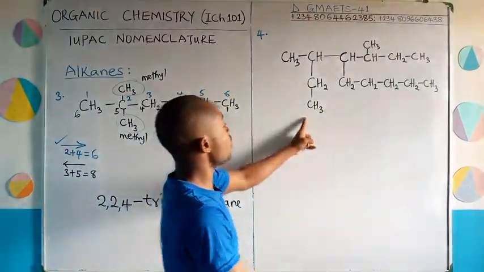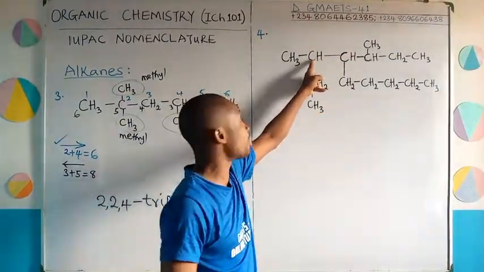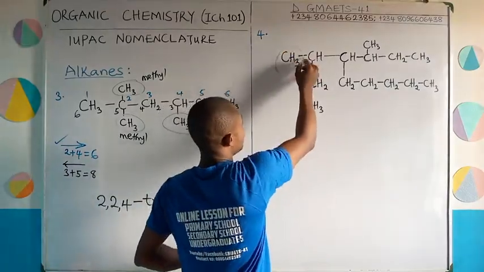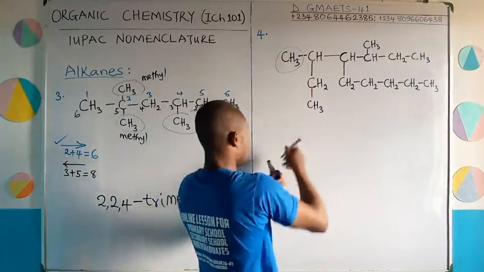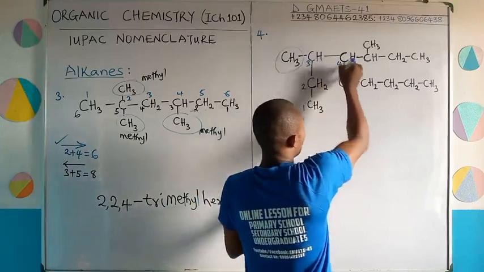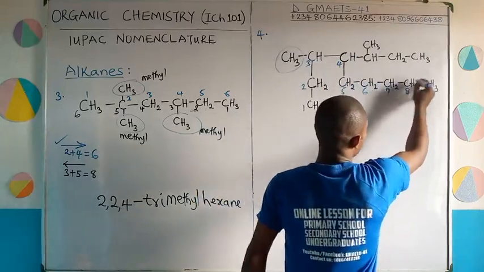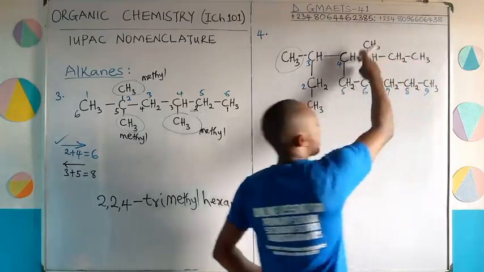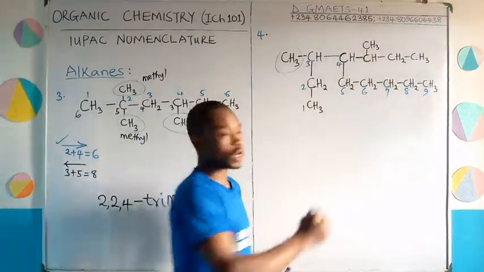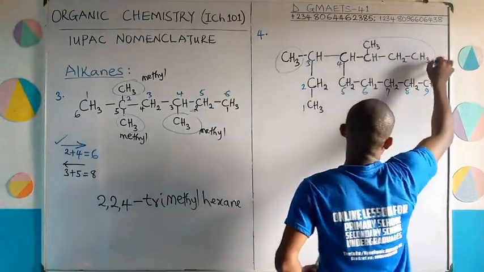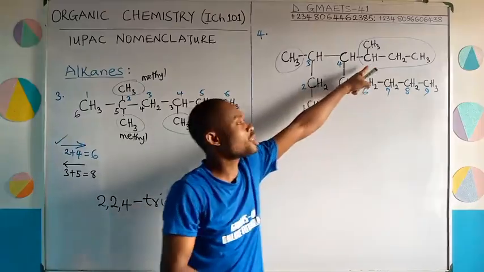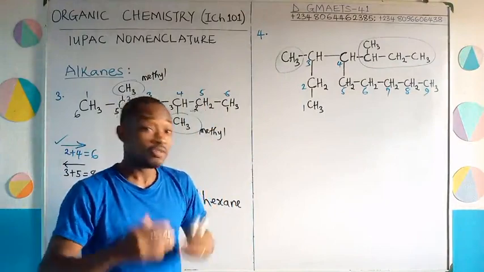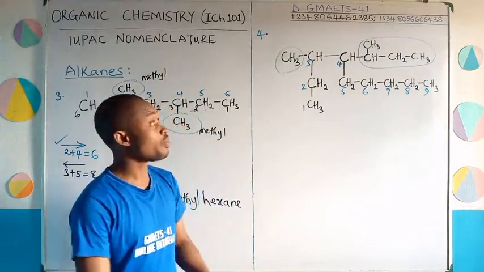Looking at this, if you go in this direction, 1, 2, 3, on the 3rd carbon atom you have your first attachment. Let me indicate the attachment. This is methyl, we know that already. Then 1, 2, 3, 4, 5, 6, 7, 8, and 9. You notice that I did not count any one of these as part of the parent carbon. Therefore, this part is also an attachment. It is from this part that you will learn an added rule to the rules of IUPAC nomenclature you've learned so far.